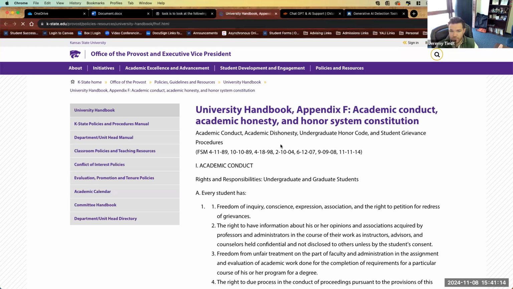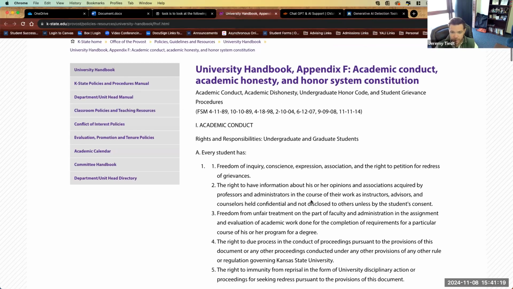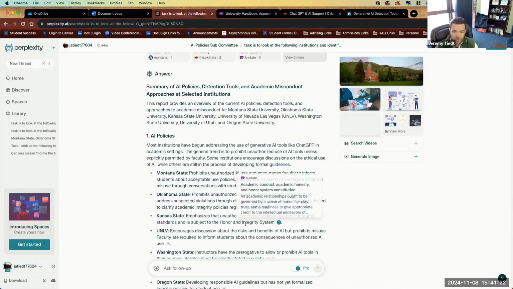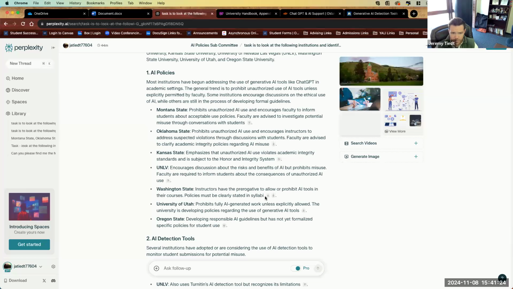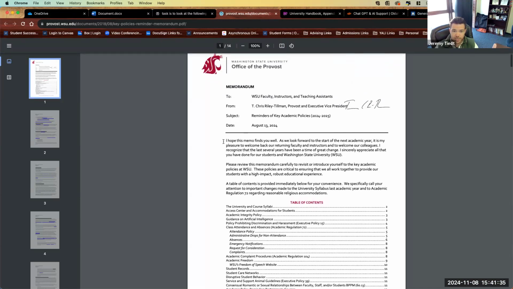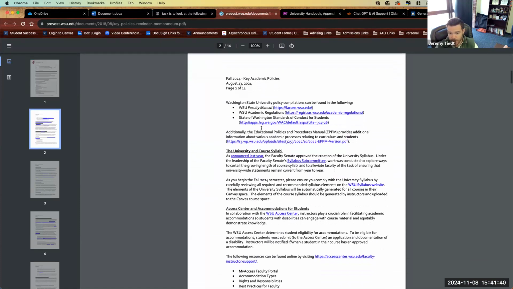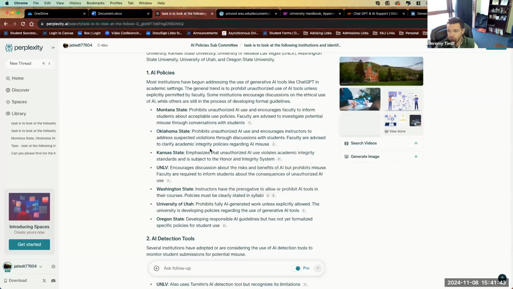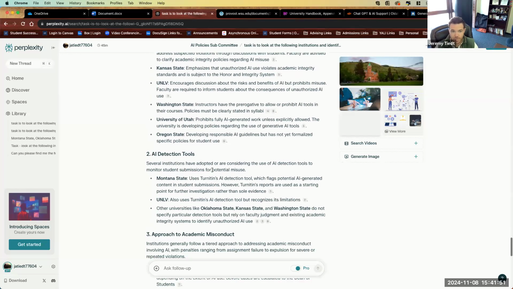And obviously I got to go through it. I got to spot check it. This is looking at the academic conduct, academic dishonesty. So I'll have to see if AI is actually tagged in this. If we click into another one, if we take a look at Washington State, let's see what it's going to give us there. Obviously, in this case, it went through this 14-page PDF looking at what this academic policy is. So I'll have to go in and spot check this a little bit, but at least it provides me all the links and it gives me a place to go, as opposed to me having to start with Google, Washington State AI policy, Utah State or Utah policy, etc.